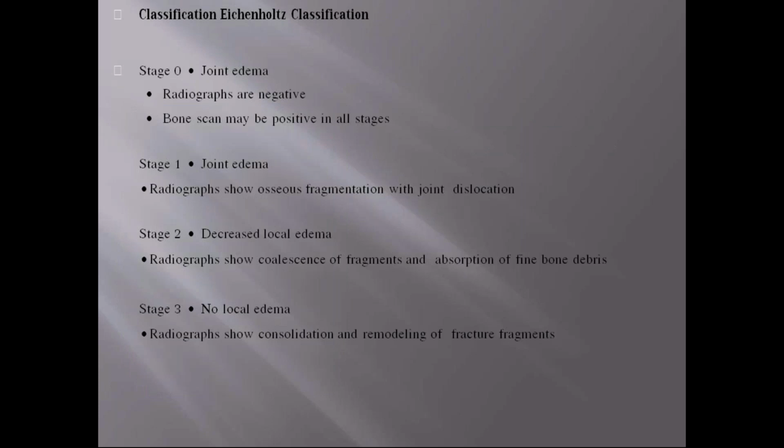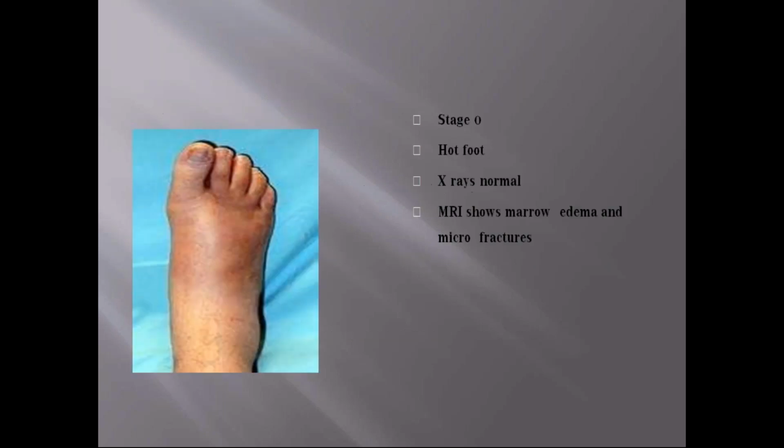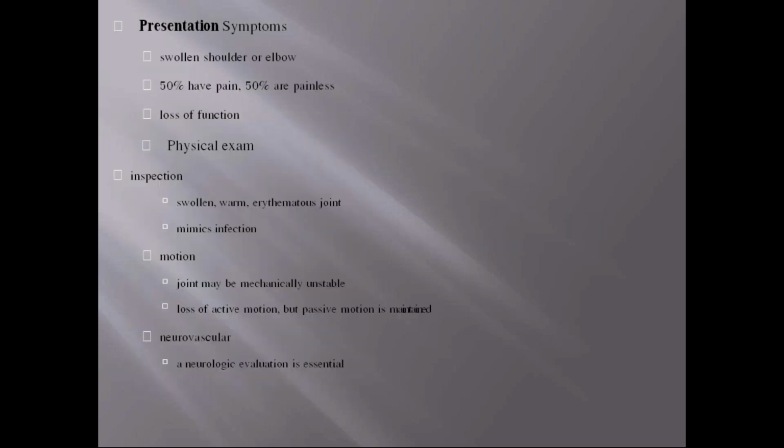Coming to the classification, there are 4 stages: stage 0, 1, 2, 3. In stage 0, radiographs are completely normal, only joint edema is present. In stage 1, there is joint edema, and radiographs show osseous fragmentation with dislocation. In stage 2 there is decreased local edema, whereas in stage 3 there is no local edema. In stage 2 the absorption of bone debris starts, whereas in stage 3 remodeling and consolidation happen. You can see the clinical pictures here, the X-rays of all stages.